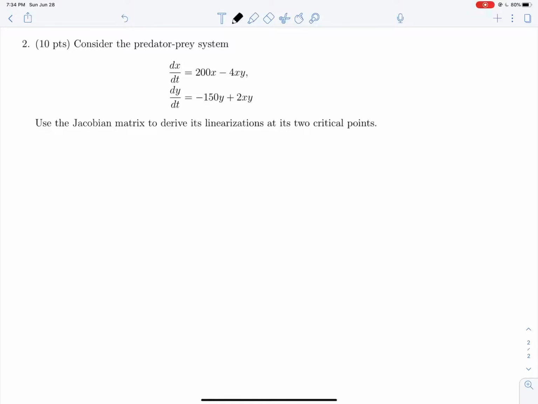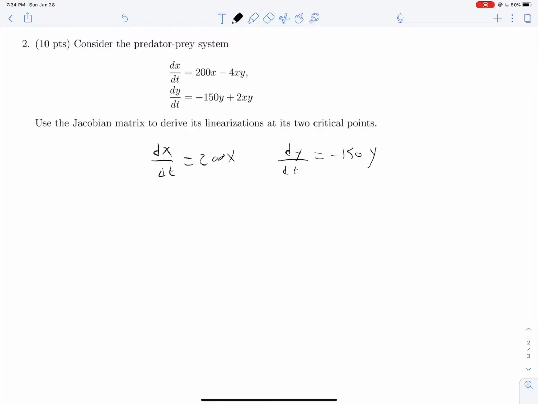If we do what we did earlier and rewrite these equations, but with the x population segmented away from the y population and the y population away from all the x's, what will we get? Well, in the absence of the y's, we get dx/dt is equal to 200x, and dy/dt is equal to negative 150y.